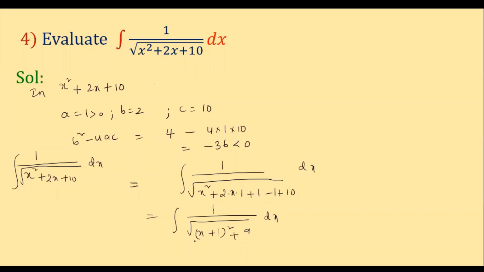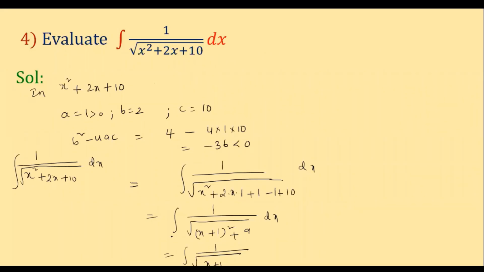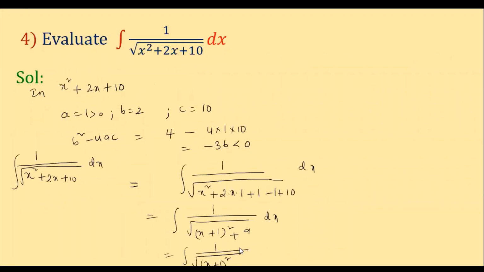Clear? So this is equal to, now here what we have, 1 by under root of x plus 1 whole square plus 9. This 9 I can write as 3 square, isn't it? So x plus 1 whole square plus 3 square. Clear, children? This dx.